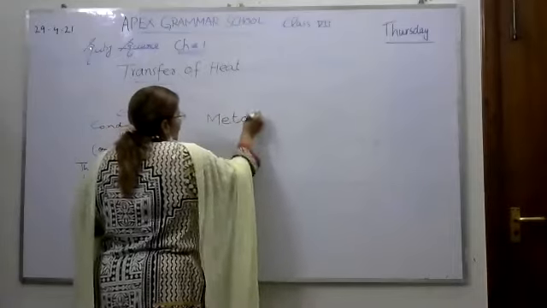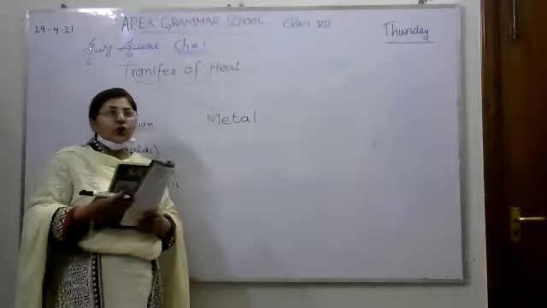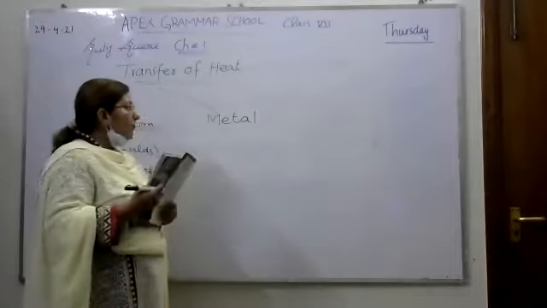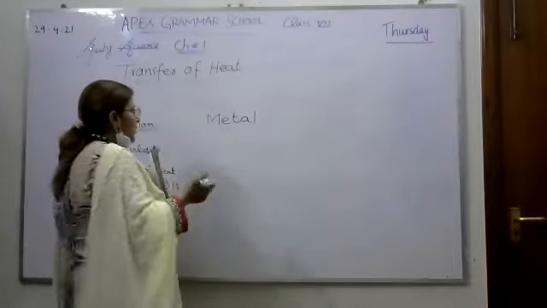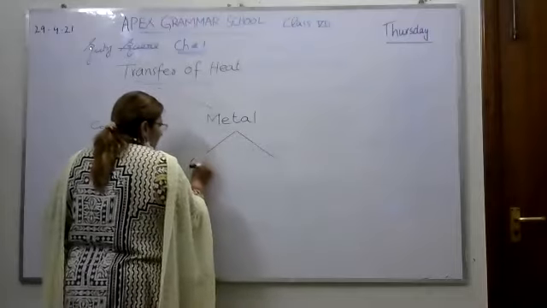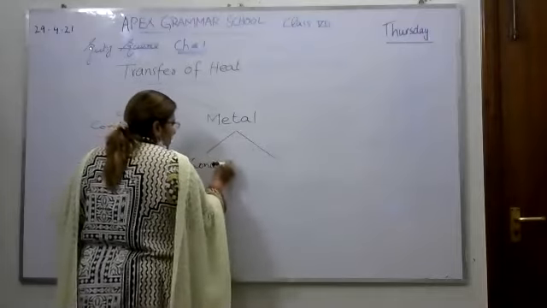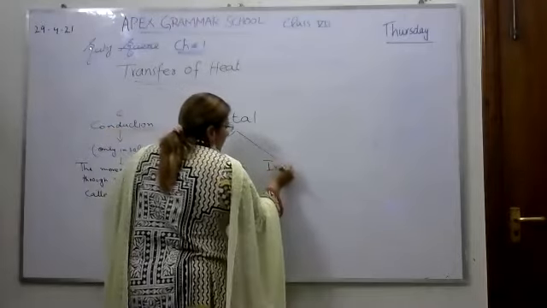Metals are those substances which can conduct heat, in which heat can pass through. Metals are divided into two parts: one is called conductors and the other is called insulators.